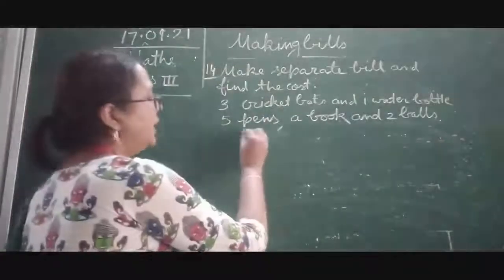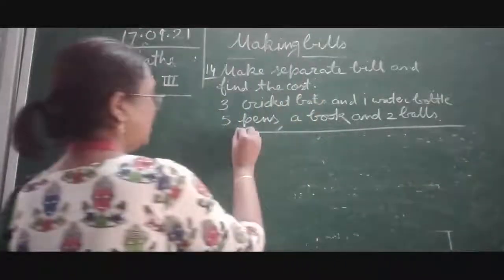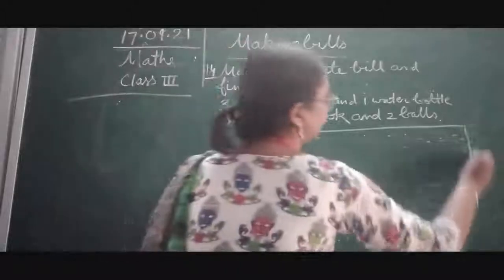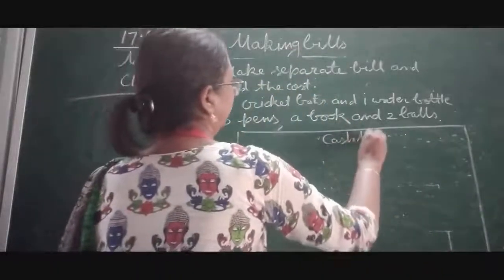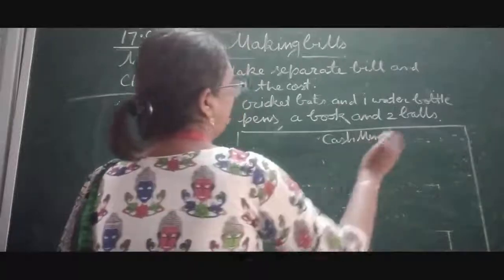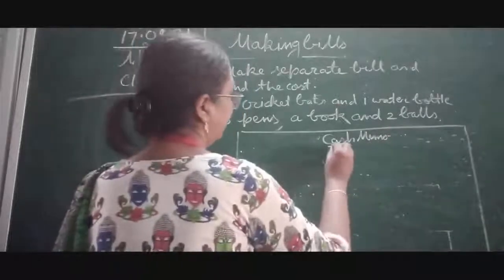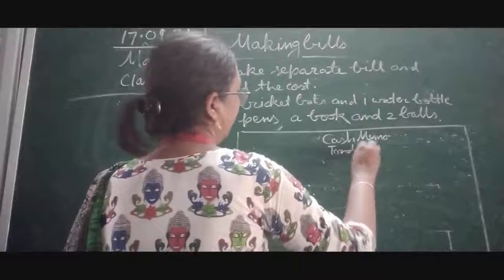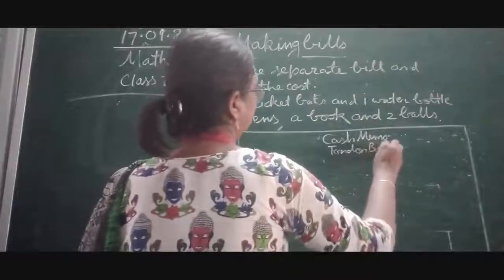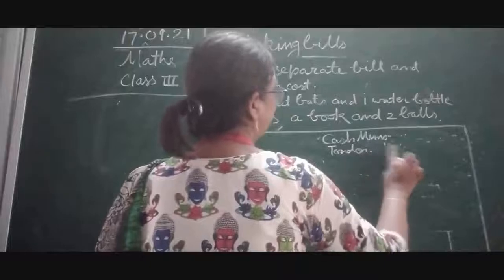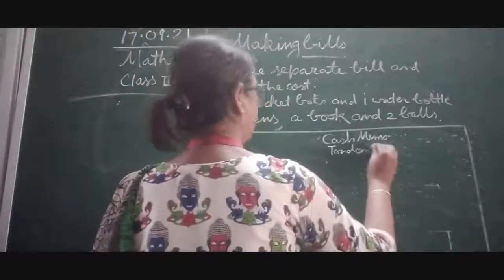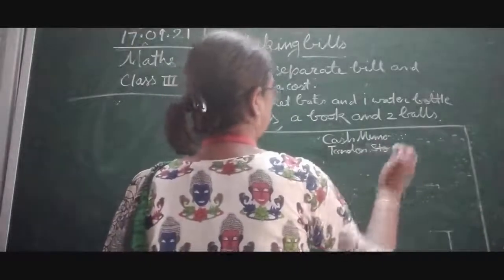So we will start making the cash memo. First, we should write cash memo. Now the store name, whatever you would like, Tandon bookstore or Tandon store, you can write Tandon store.